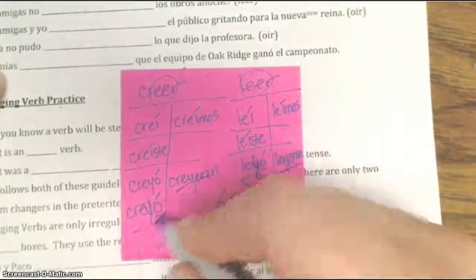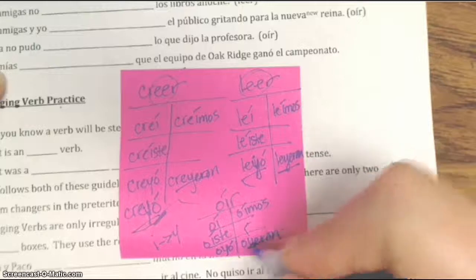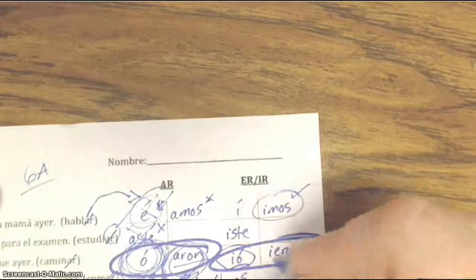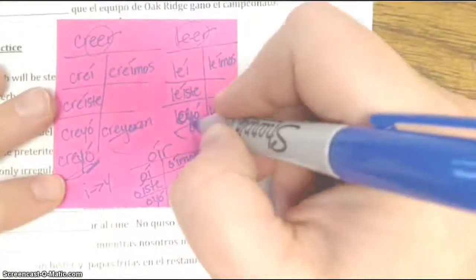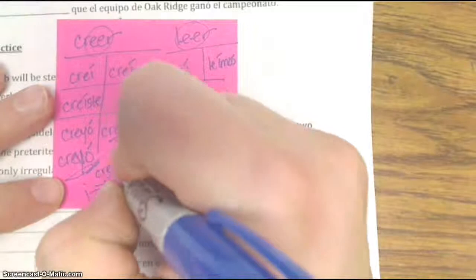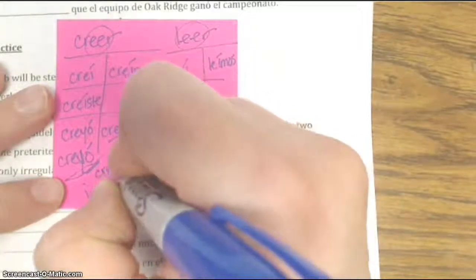And if you want to be specific about why it's happening in these boxes only, it's because, back to this verb chart, y'all see how there's an I and then another vowel and an I and another vowel, which is normally okay because it follows a consonant. But over here, it's following another vowel, which would make it 3 vowels in a row, like what I just said, creo. That would be weird. So I to Y, accent.